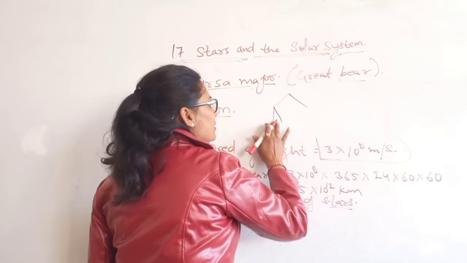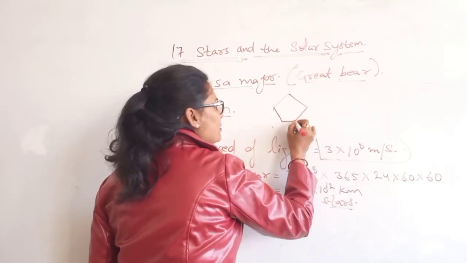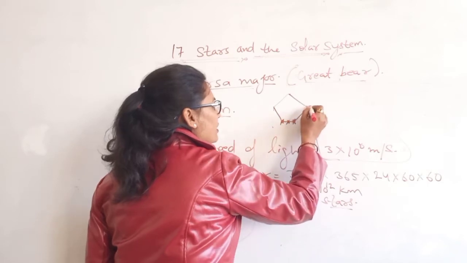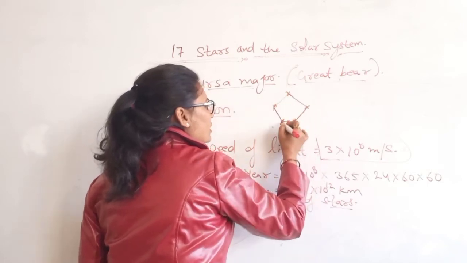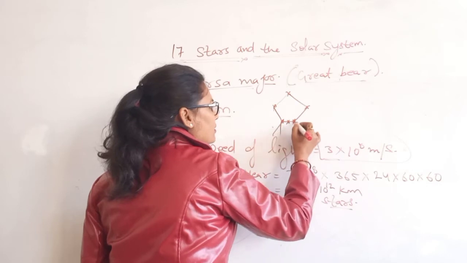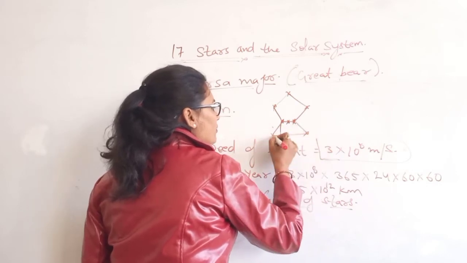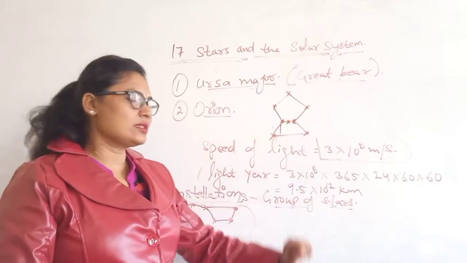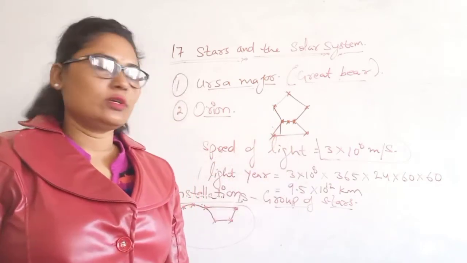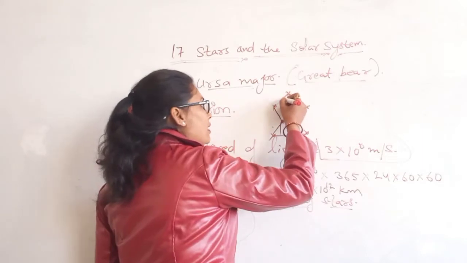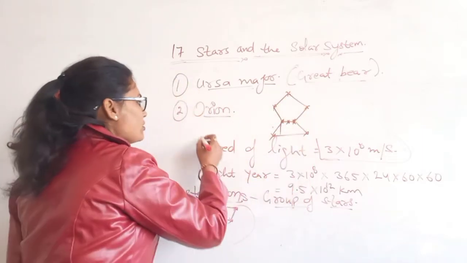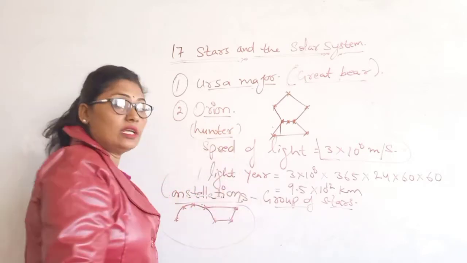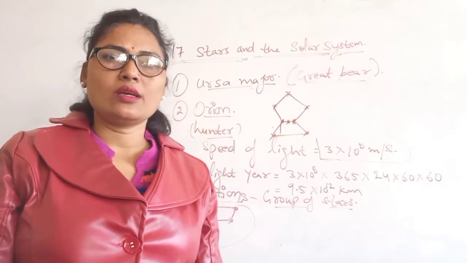It will be like this, this is the belt. It will contain 3 stars, 1, 2, and 3. And 1, 2, 3. Then like that, these are the stars, 6, 7, 8 stars will be there. So it will look like a hunter. That's why Orion is also known as the hunter. Another name of Orion is hunter.